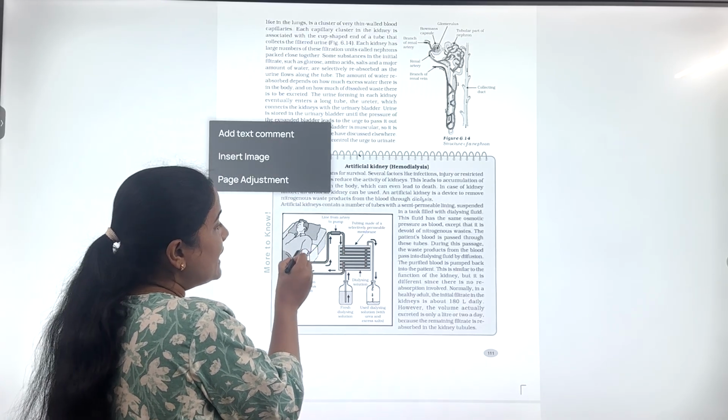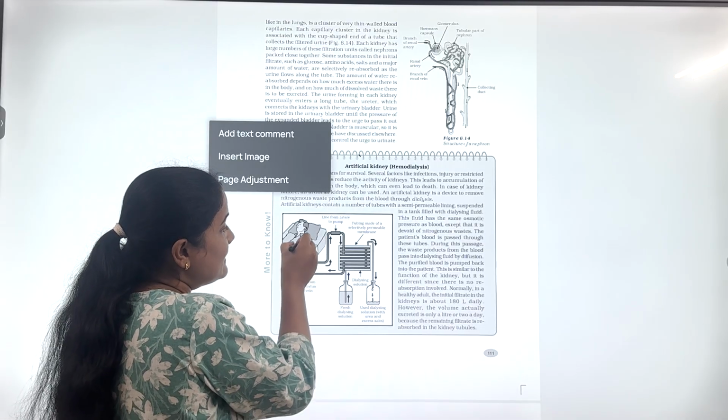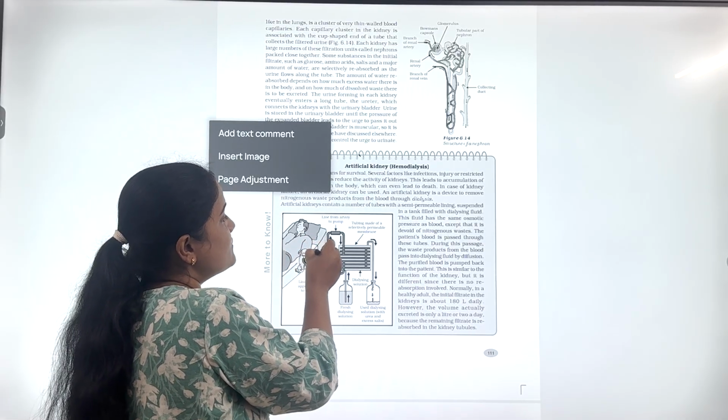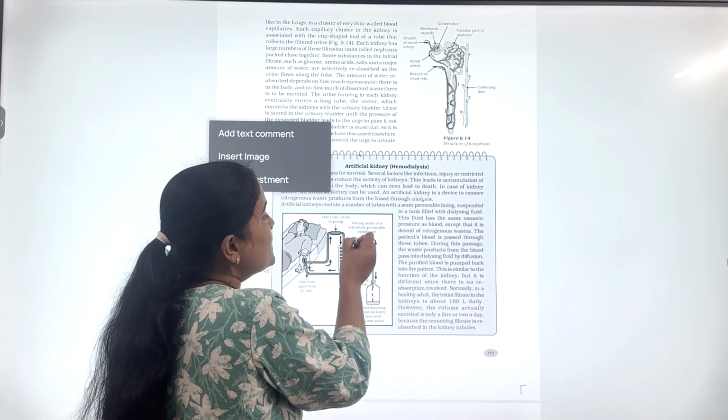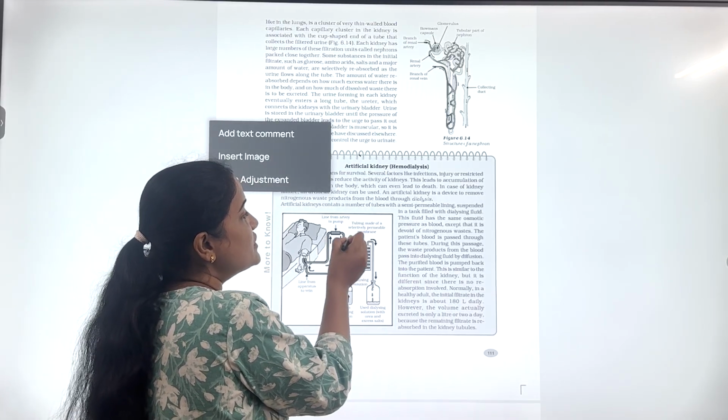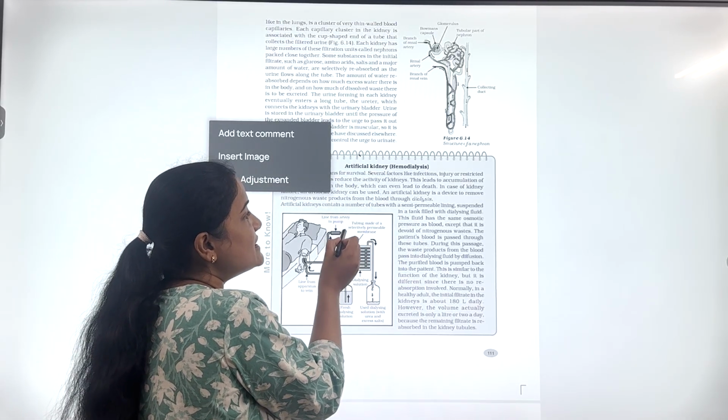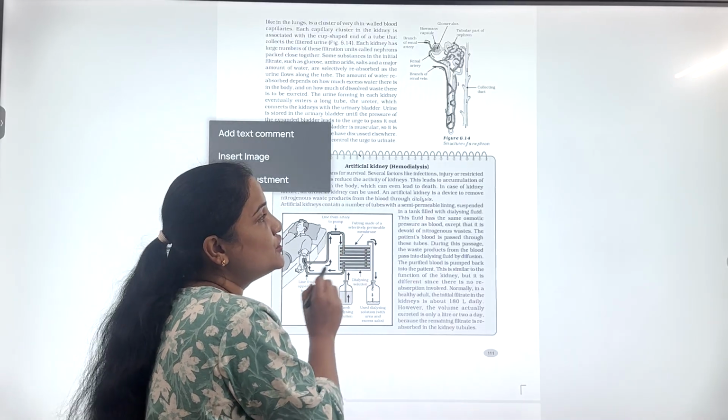So with the help of the outlet, blood goes out from the patient's body and enters the machine's dialyzing unit, which has selectively semi-permeable membrane tubes.